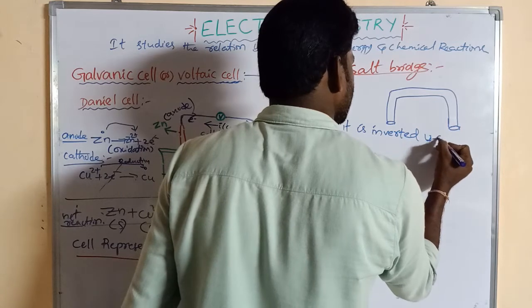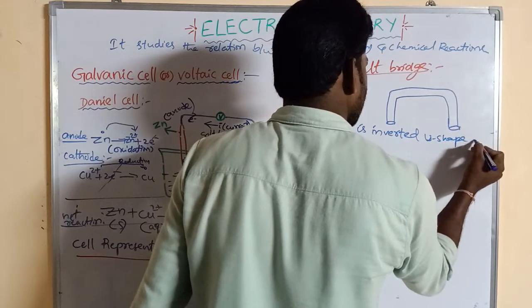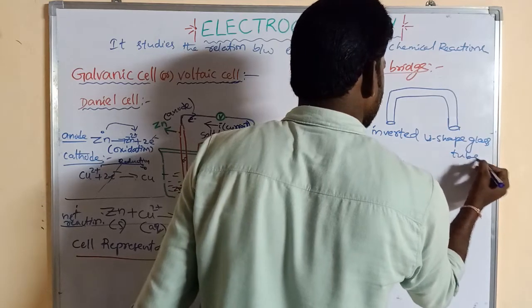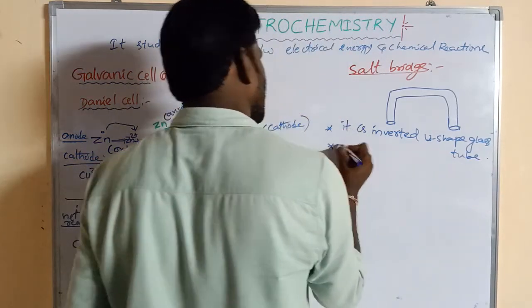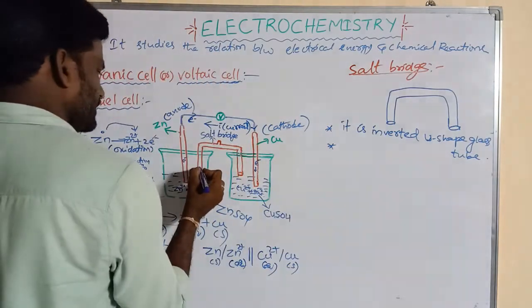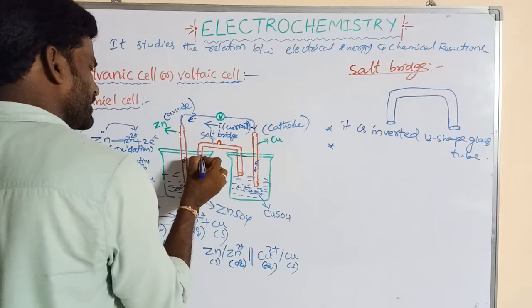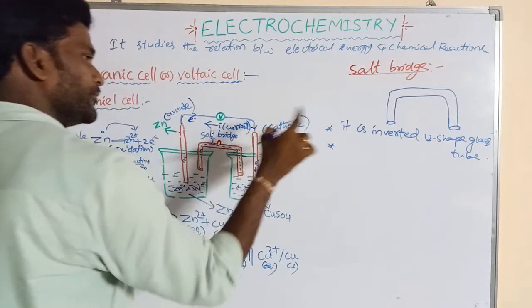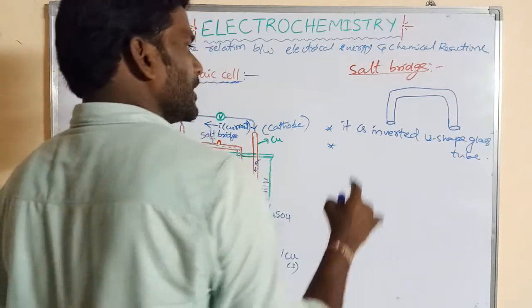In the salt bridge, this inverted U-shaped tube contains